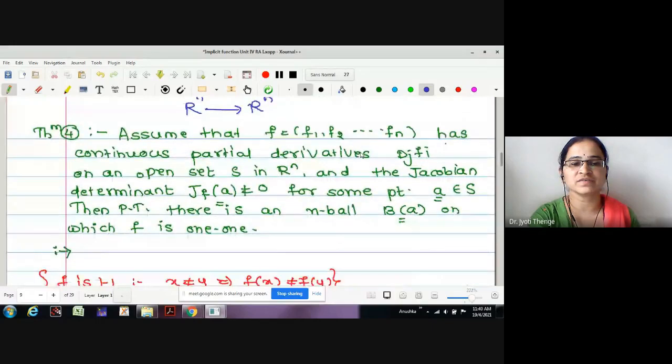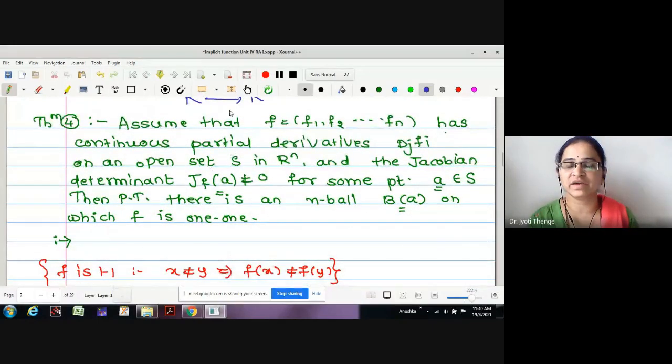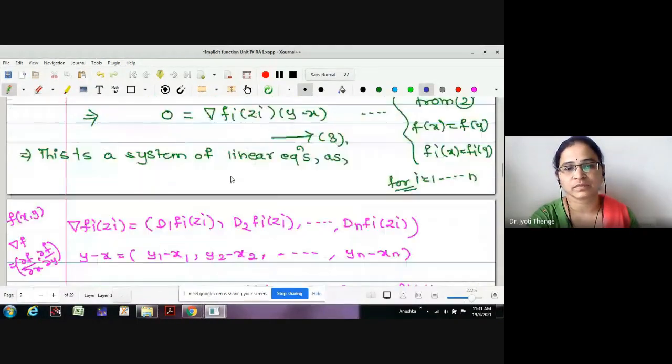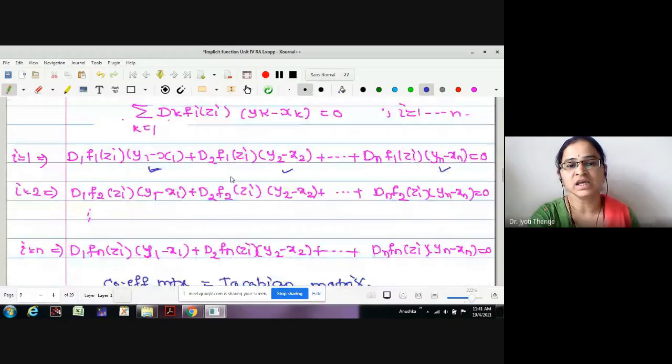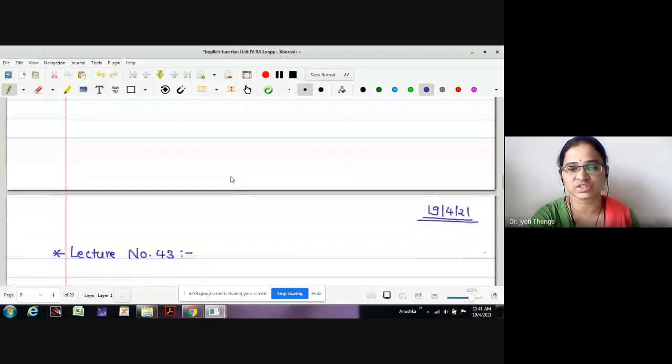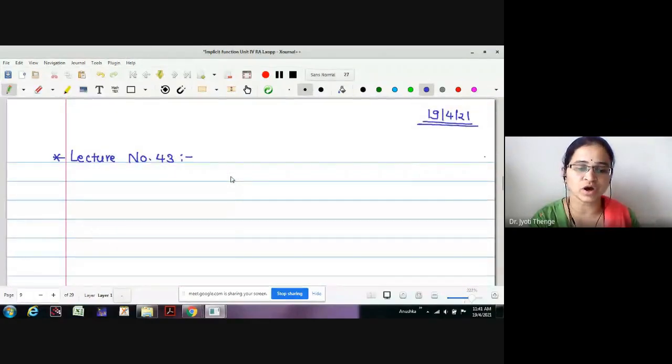Next, we have seen a theorem, again with f a multivariable, multivalued function having continuous partial derivatives Djfi on an open subset. If the Jacobian determinant is non-zero at a point a in S, then we have proved that there exists an open n-ball around a on which the function is 1-1. And a systematic proof we have seen. In order to prove this, we have made use of the mean value theorem and the system of linear equations, etc.